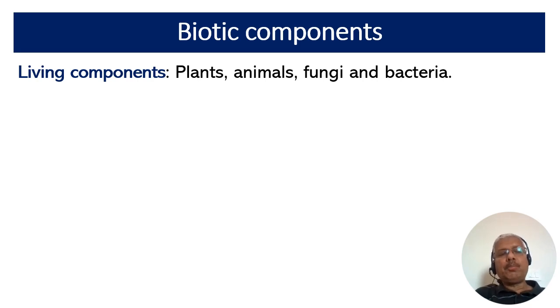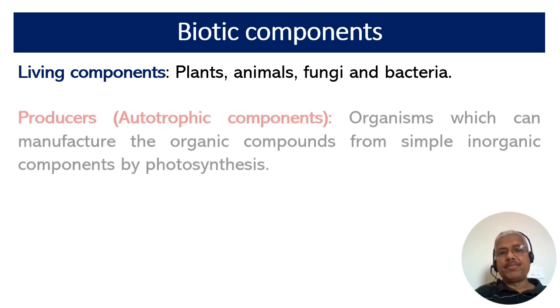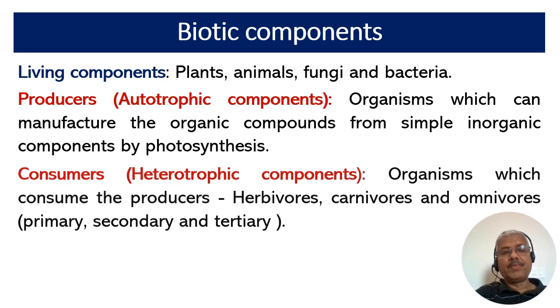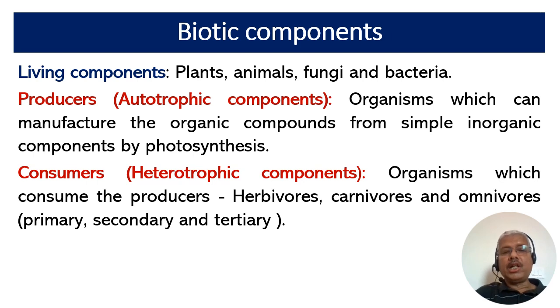The biotic components of an ecosystem are the living components like plants, animals, fungi, and bacteria. It consists of producers. They are the autotrophic components, the organisms which can manufacture the organic compounds from simple inorganic components through photosynthesis. The consumers are the heterotrophic components. They are the organisms which consume the producers.